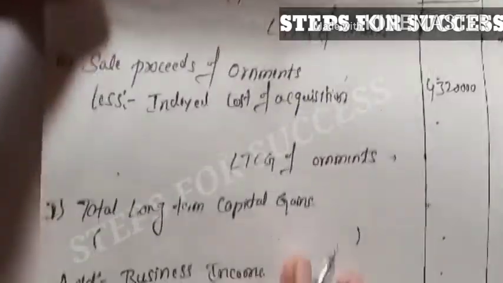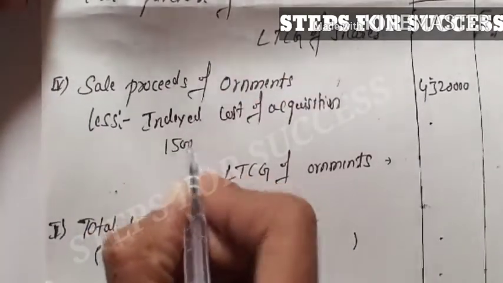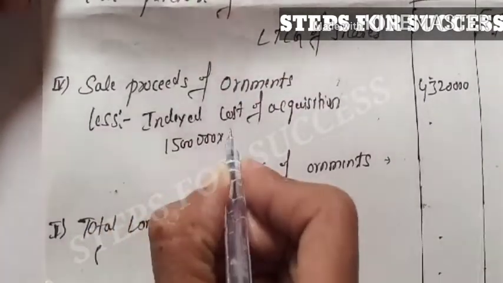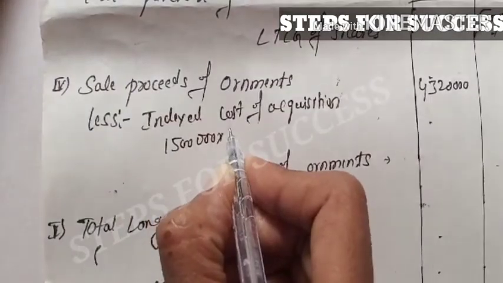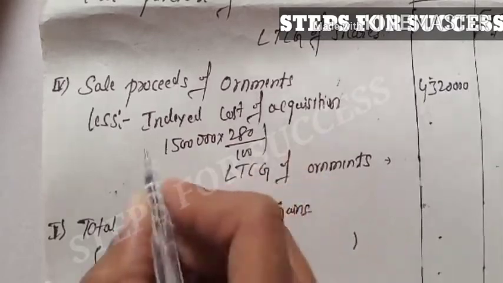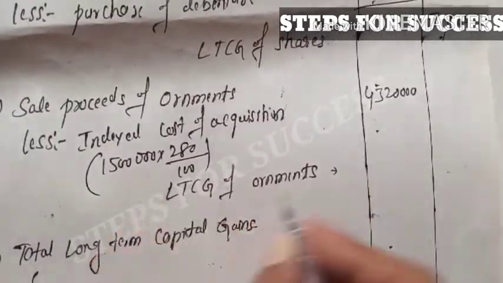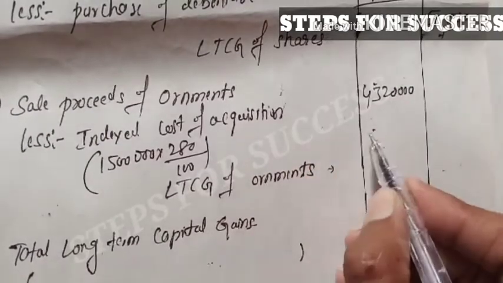We take 15 lakh into 280 upon 100, where 100 is the inflation index of the year of purchase.